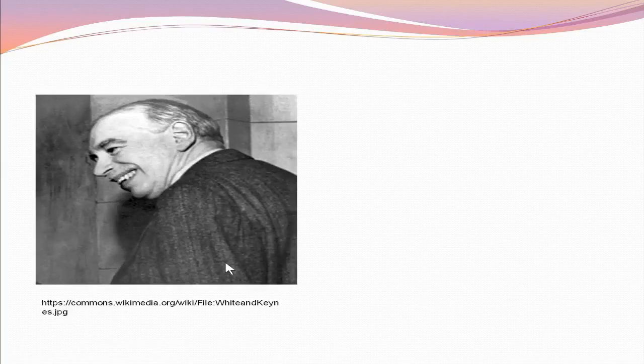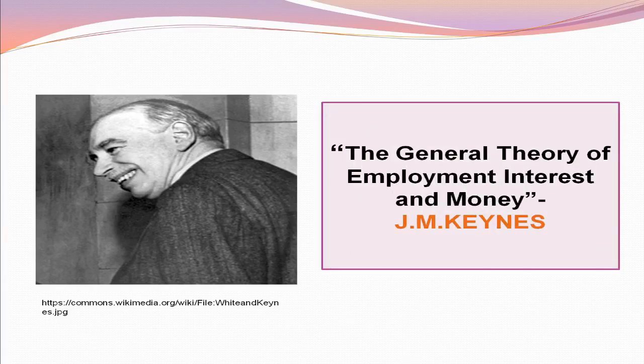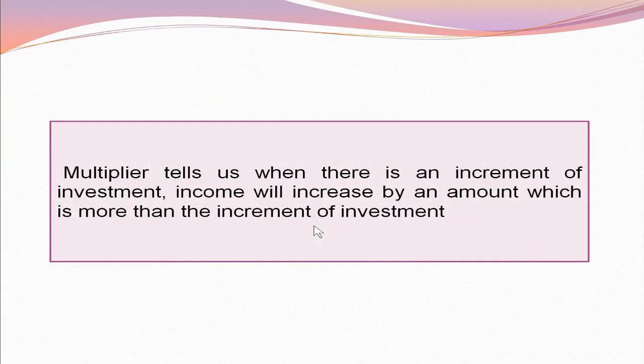In Keynesian theories, that is various theories developed by Keynes, the most important concept was the multiplier. The multiplier concept was explained in his book The General Theory of Employment, Interest and Money, written by Keynes in the year 1936. Keynes's multiplier is explained on the basis of the employment multiplier, which was developed by R.F. Kahn. The employment multiplier states the relationship between investment and employment. According to Kahn, when investment increases, employment also increases. When investment decreases, employment also decreases.